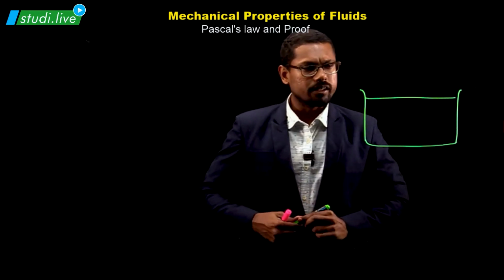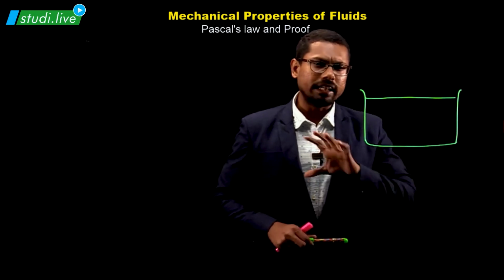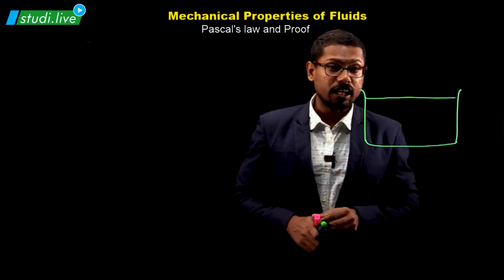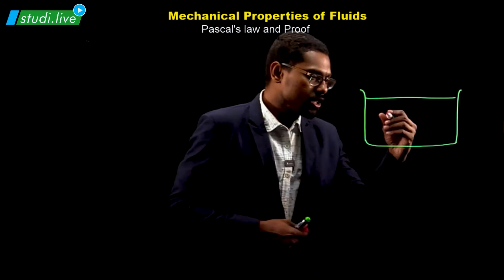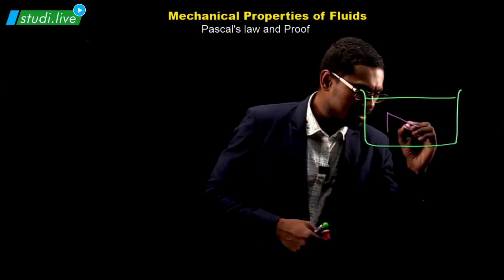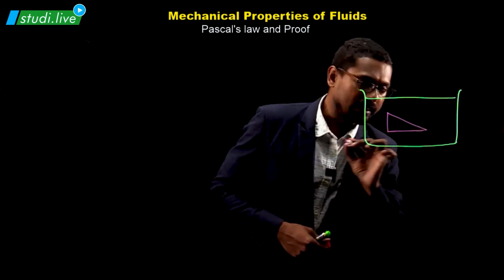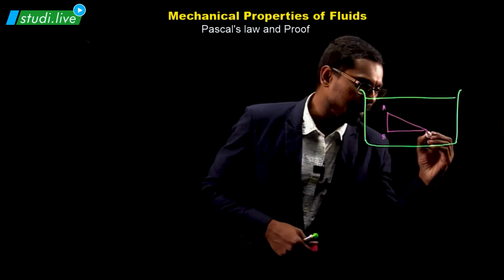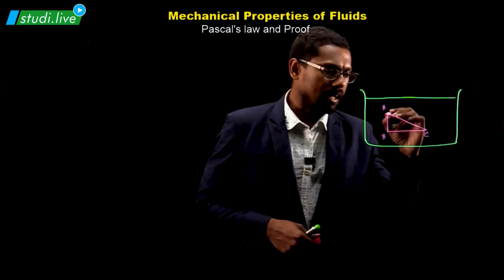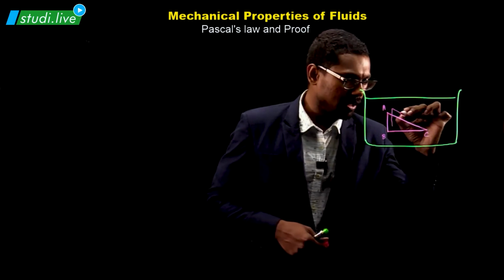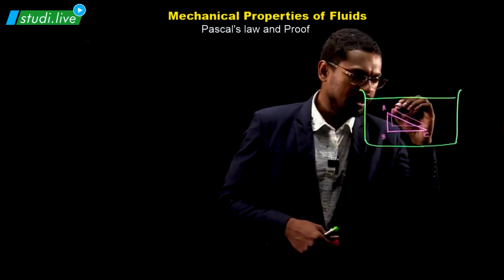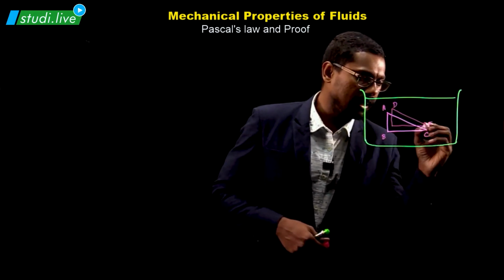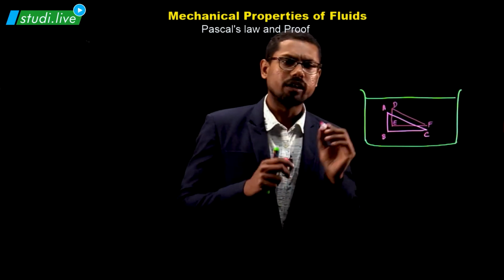Let me now consider a right-angled prism. Let me just assume that there's a tiny right angle over here. Let's name it as A, B, C. And since it's a prism, it has to be a double layered story, right? Let me just name the other one as D, E, F. It is all a right angle thing.